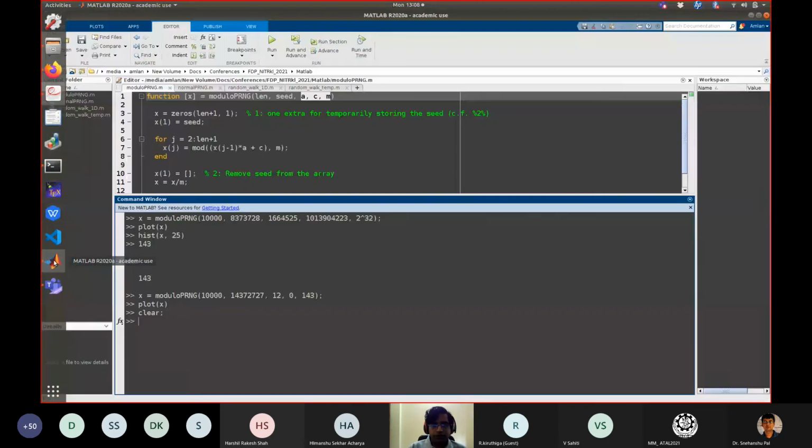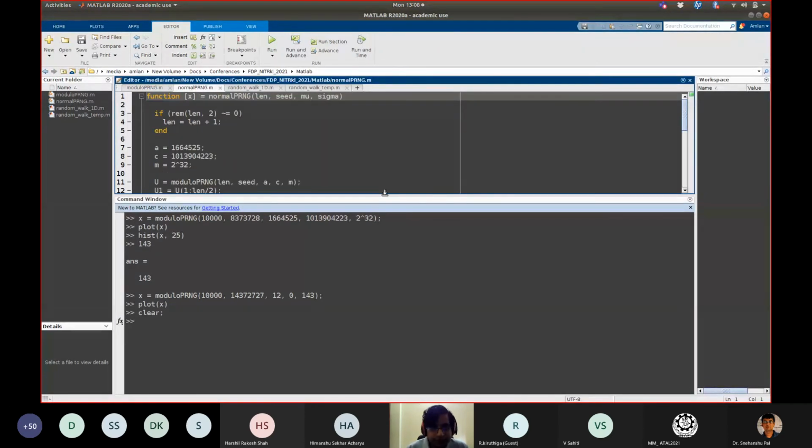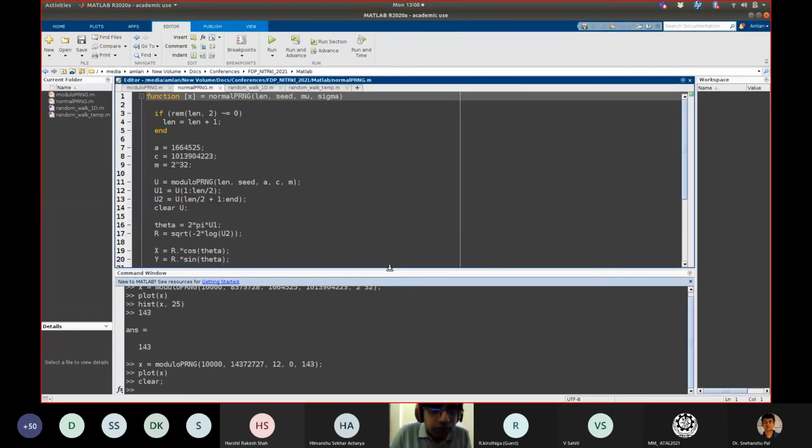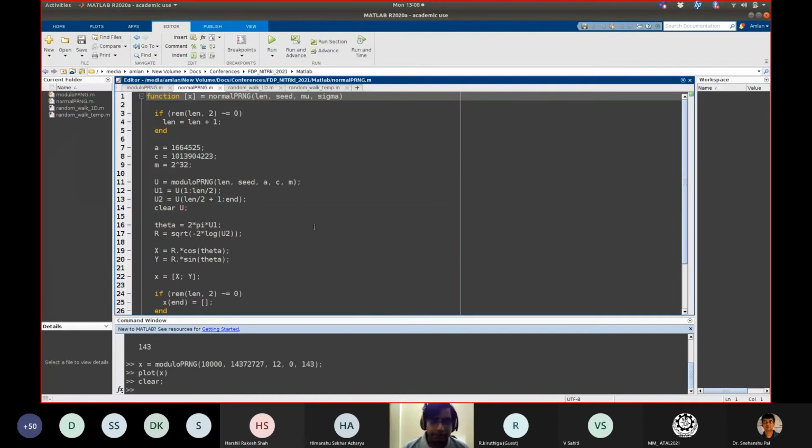So here I have written another program. This is for generating normally distributed random numbers.